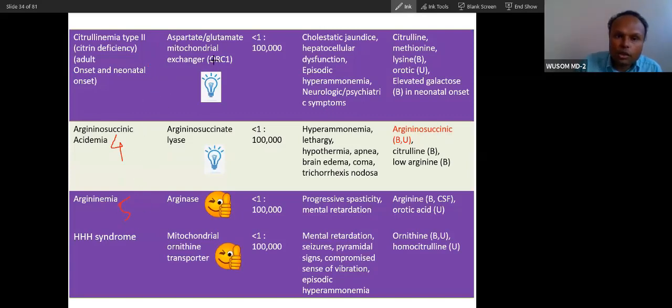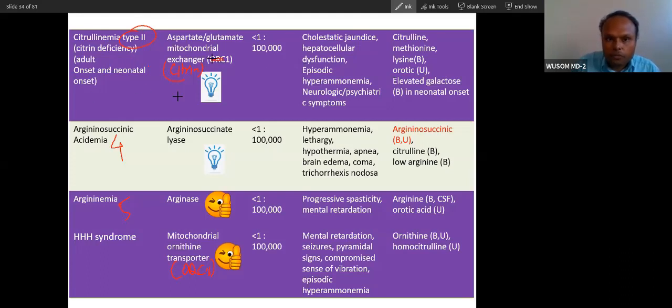You can see this is not ORC1. I have written ORC1 here; please correct that. Okay, this is citrin. So citrin deficiency will cause hypercitrullinemia, and this is called type 2 hypercitrullinemia. Type 2 hypercitrullinemia is a urea cycle defect that can also have episodic presentation, and it will always have an episodic type of presentation.